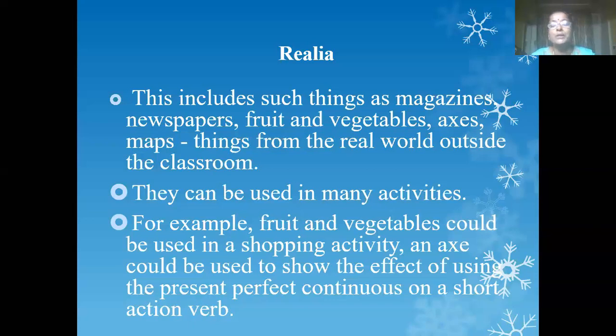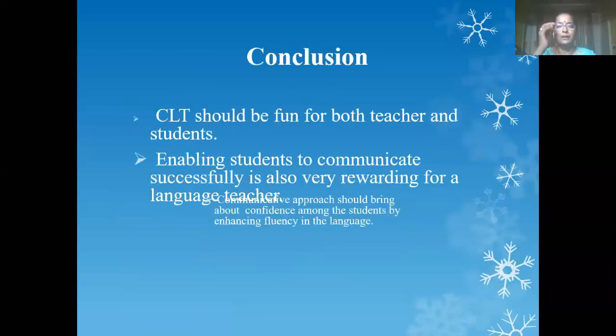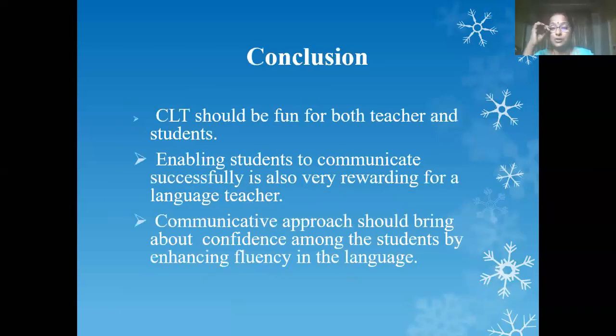Suppose two students meet after a long time in a market, buying vegetables. You create a role in the classroom with actual objects. This is called realia, so that they can use it in the classroom and ultimately they will start communicating with each other. So when I say communicative language teaching, it should be fun.